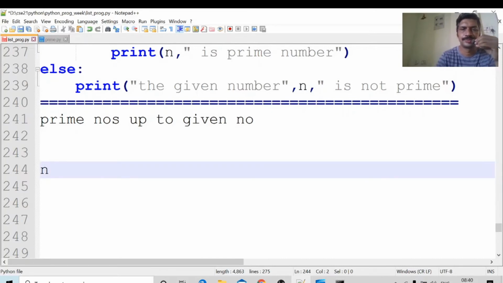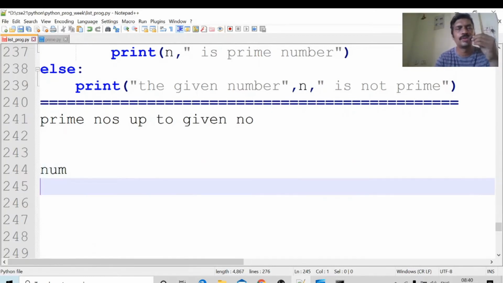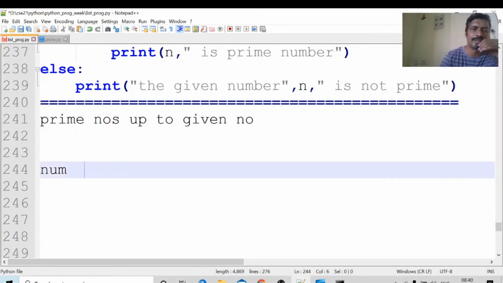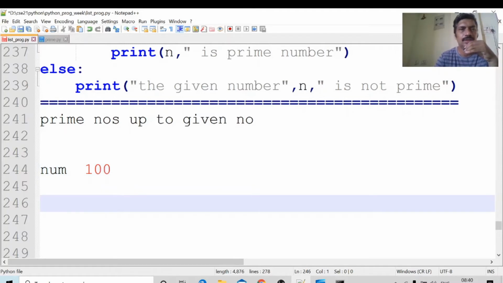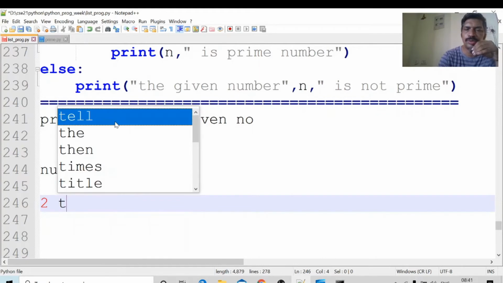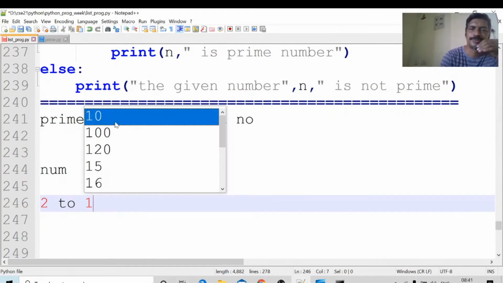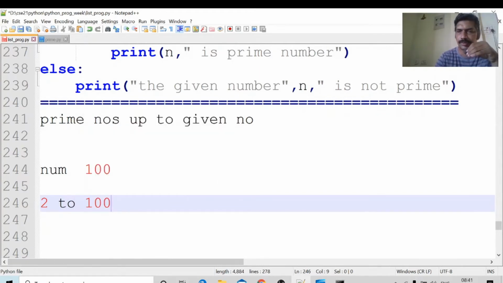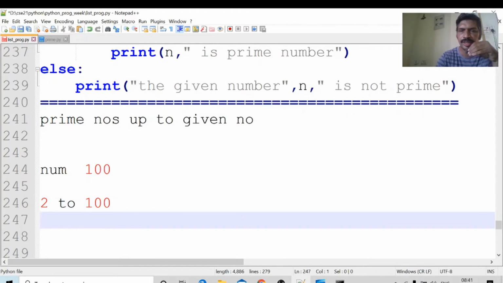Up to which number do you want prime numbers? Suppose 100. Up to 100, print the prime numbers. Now I will write the loop from 2 to 100. Here the logic I will write: is 2 a prime number or not?